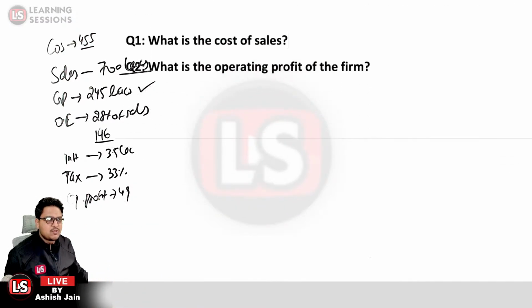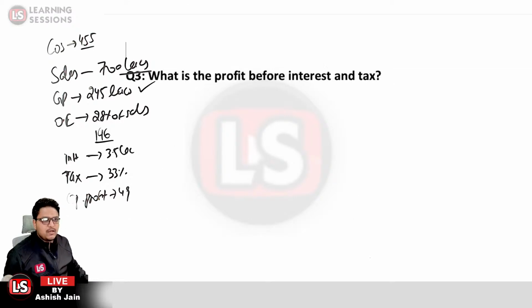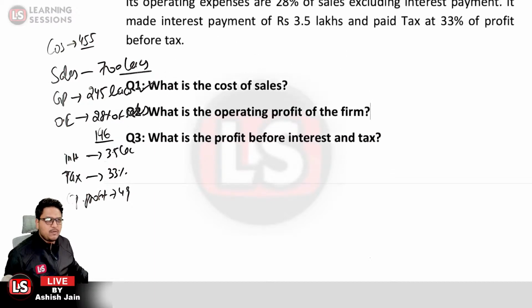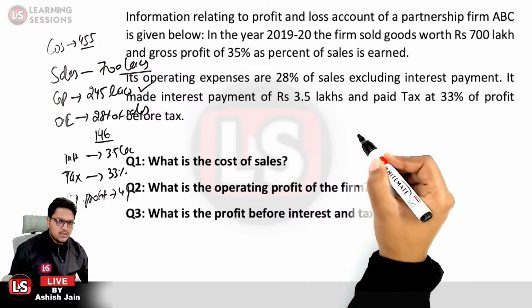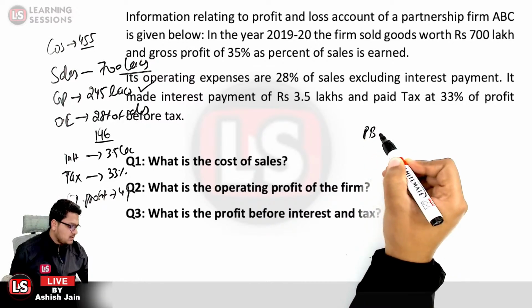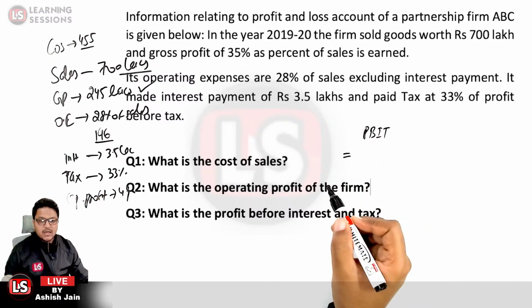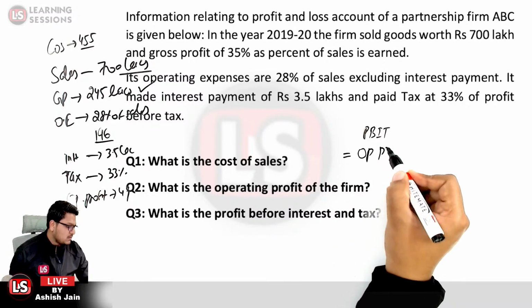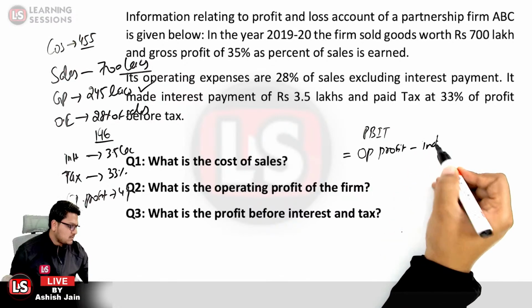Further, let's move to the next question. It says we need to calculate the profit before interest and tax. What is PBIT? Profit before interest and tax. How do we calculate PBIT? It is operating profit minus the indirect expense.